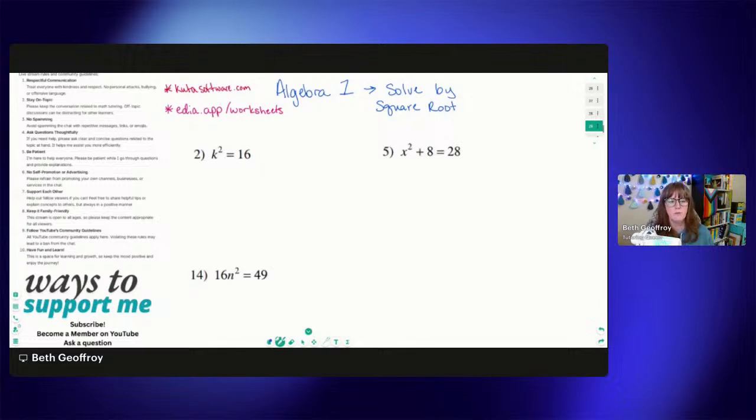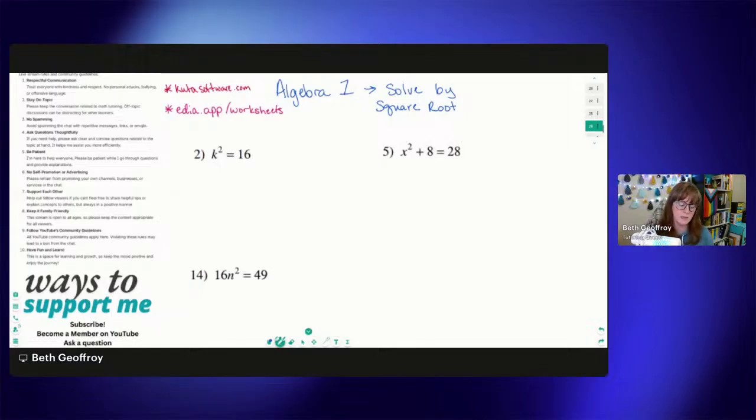When solving for whatever our variable is, I was going to say x, but sometimes it's not going to be x, but that's okay. When solving for a quadratic like this, a quadratic being when we have a squared variable somewhere in our equation, sometimes it makes sense to solve by taking the square root. So in this first problem, we've got k squared equals 16.